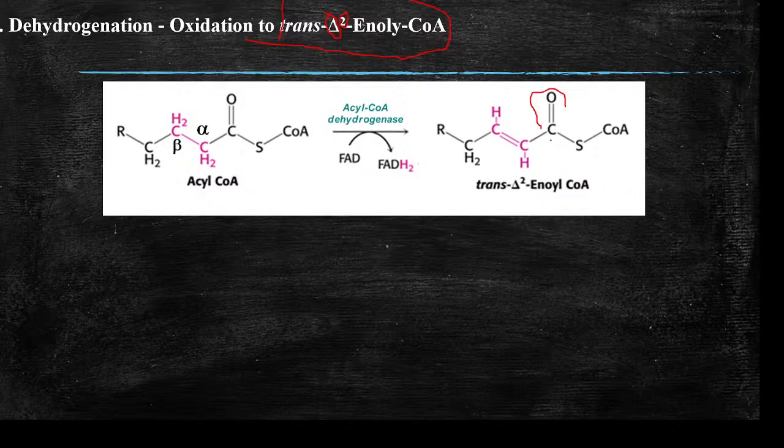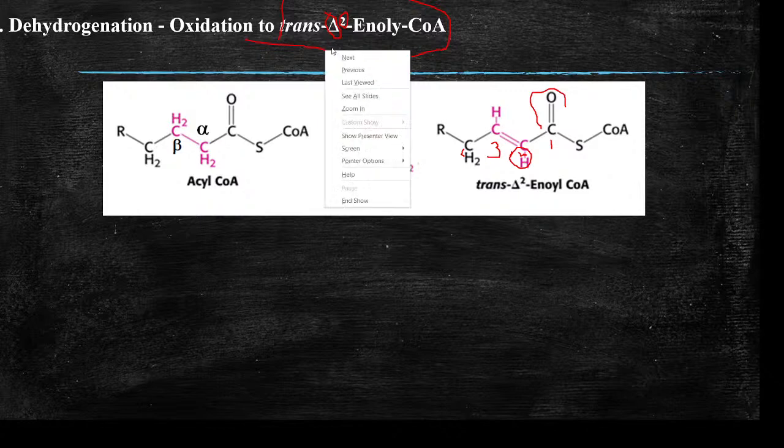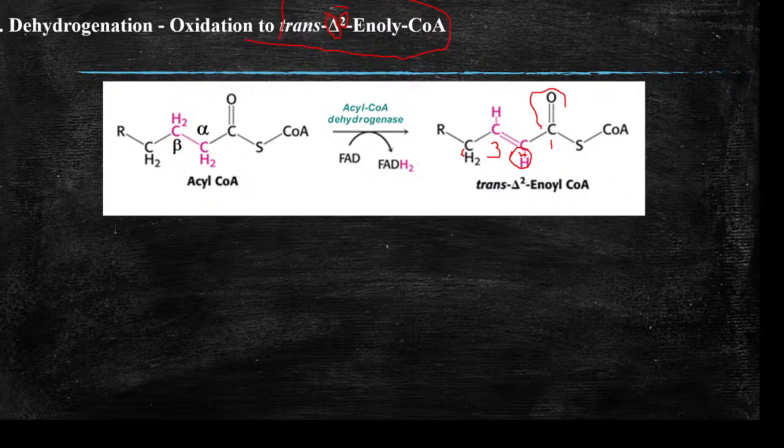So this is the first carbon, the second carbon, the third carbon, the fourth carbon. The double bond begins at the second carbon in this reaction, which is why it is called trans delta 2 acyl-CoA. This is a dehydrogenation reaction, an elimination reaction, in which a double bond is created.